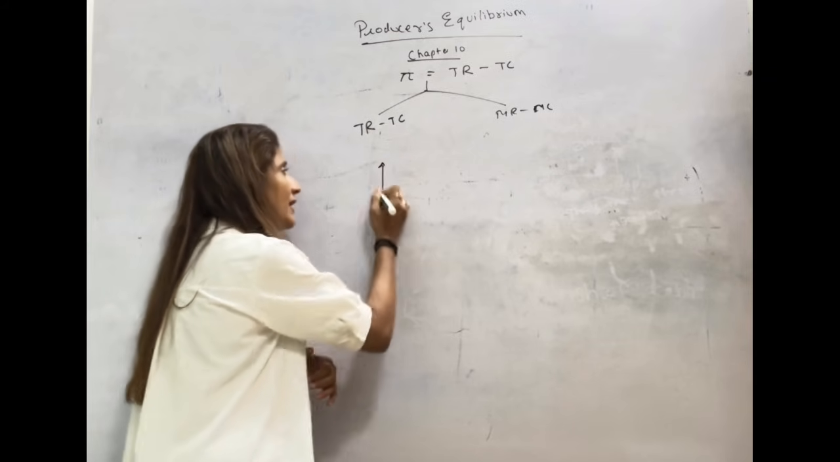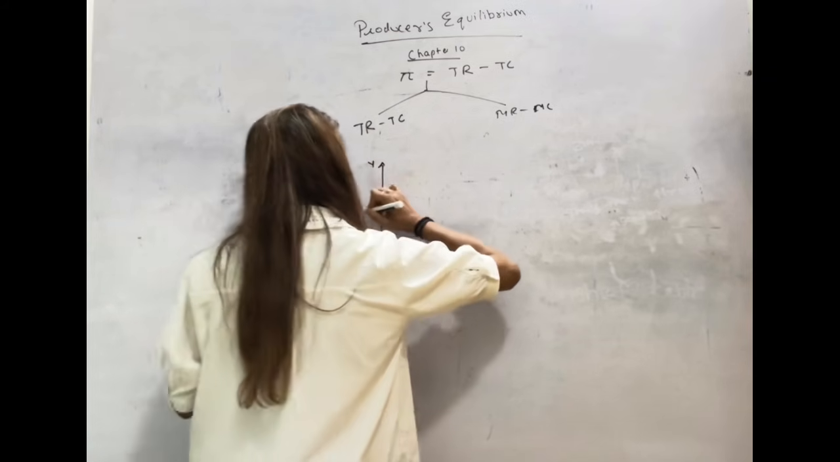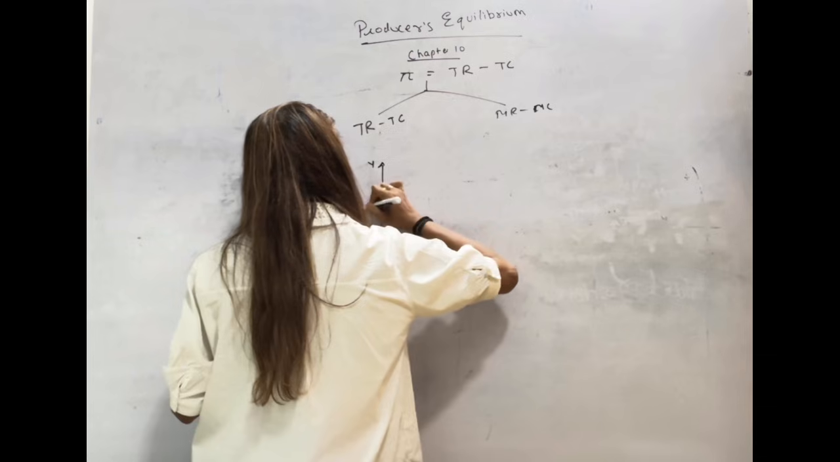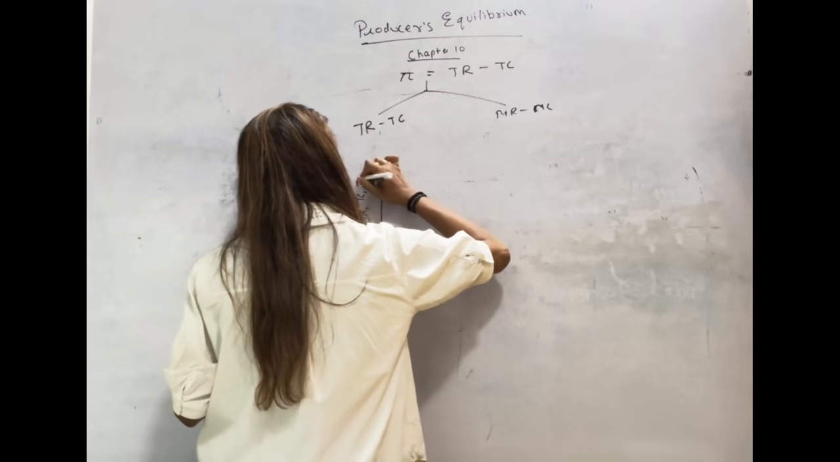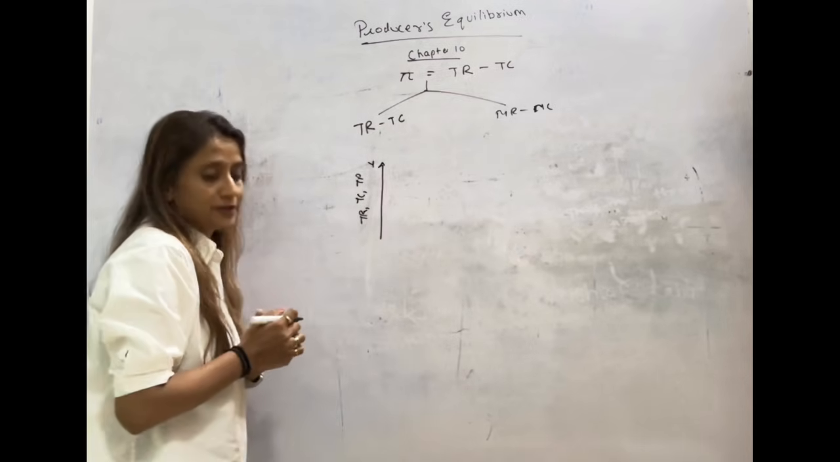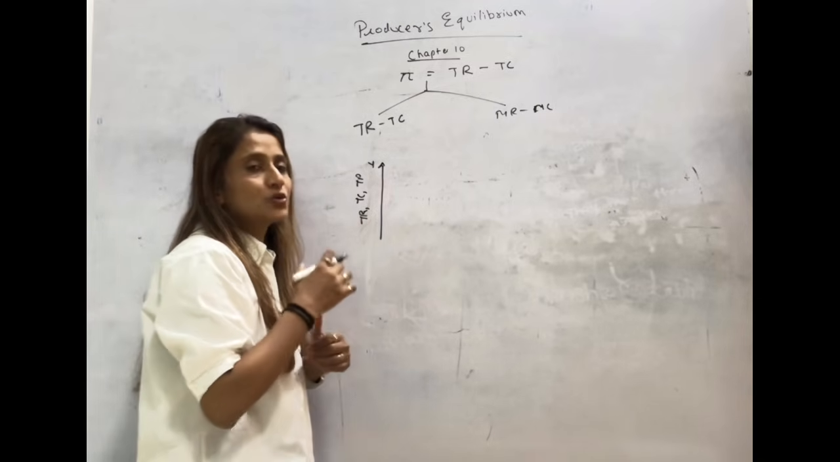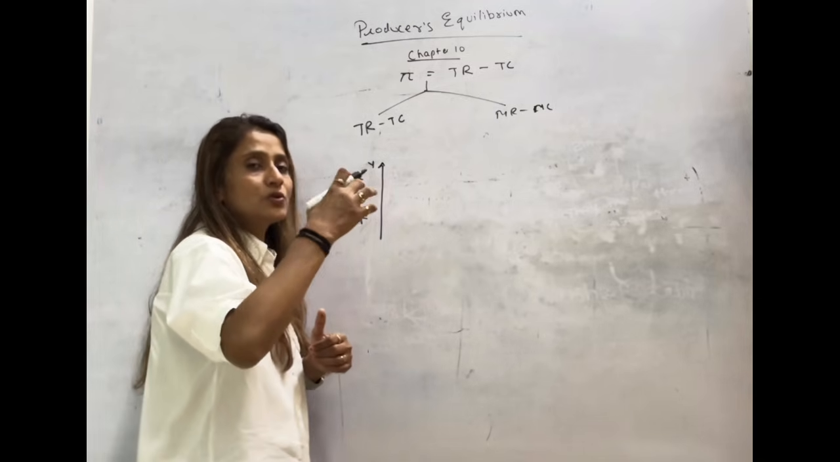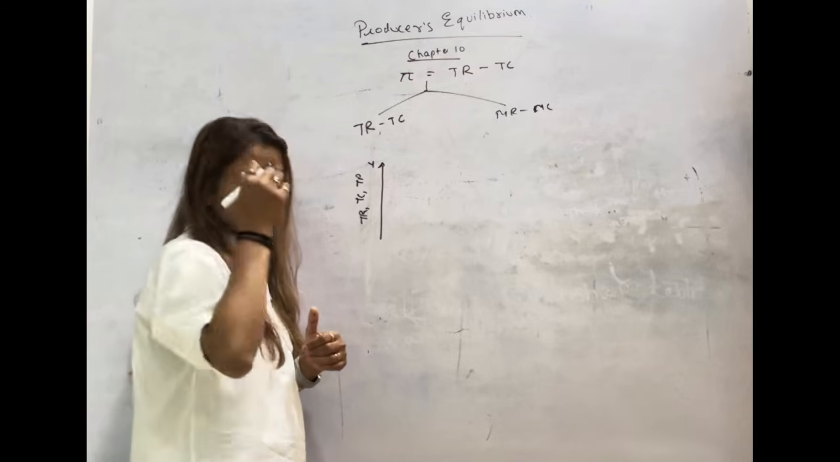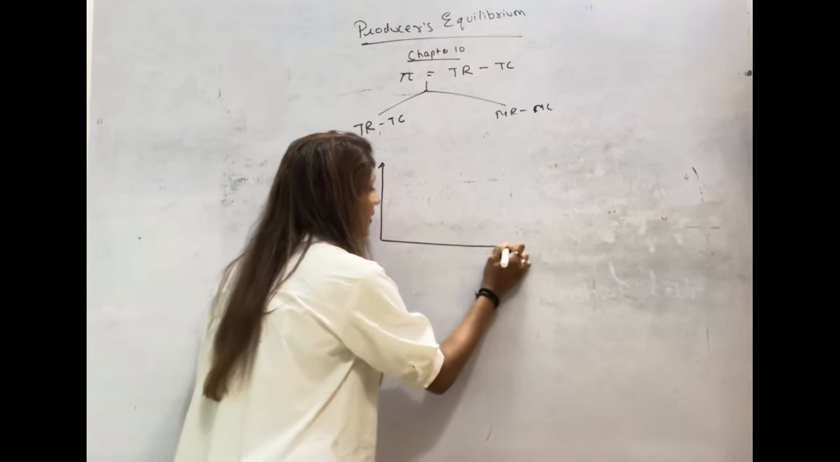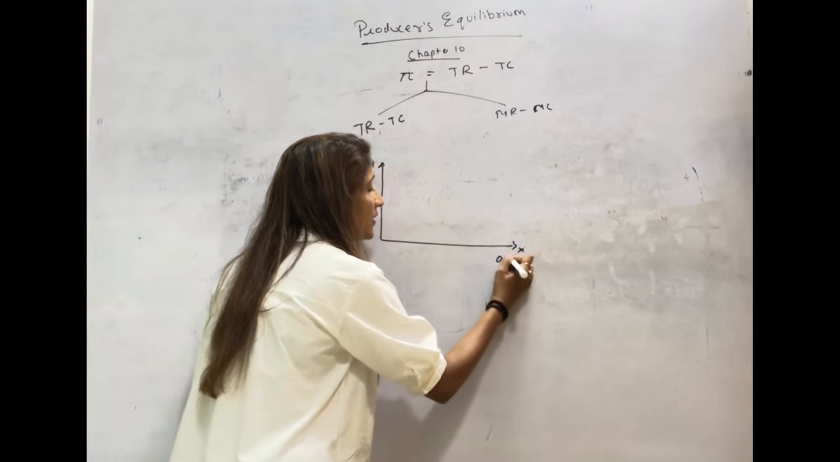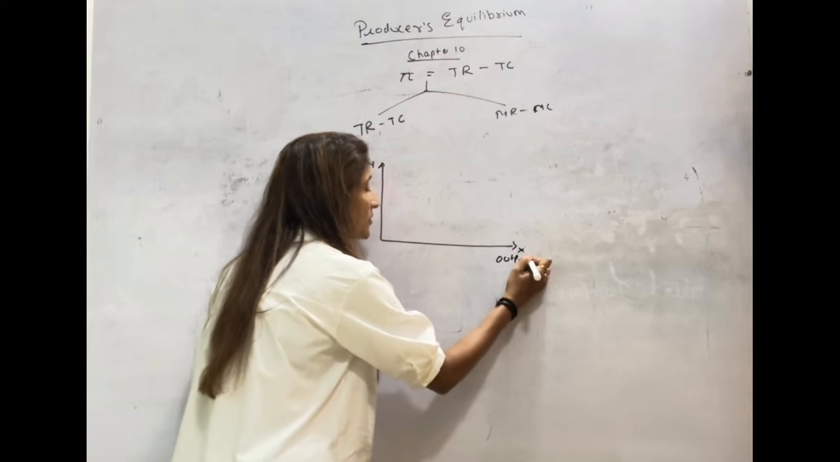Okay, now the y-axis is going to show TR, TC and TP. Here TP means total profit. I don't want anyone to write the shortcut. When you write the y-axis, you should write in full: total revenue, total cost and total profit. And on the x-axis, we are going to represent output.